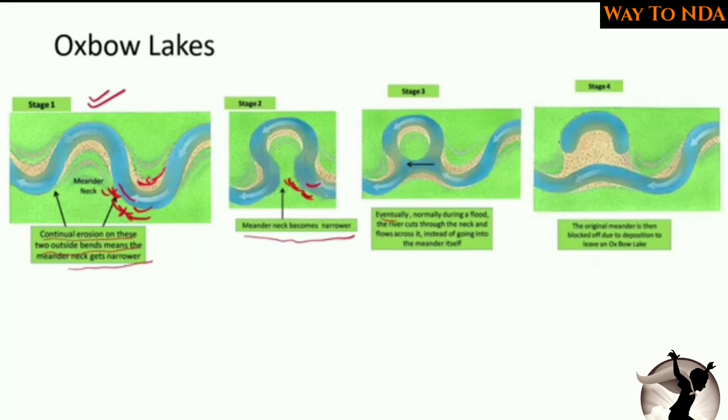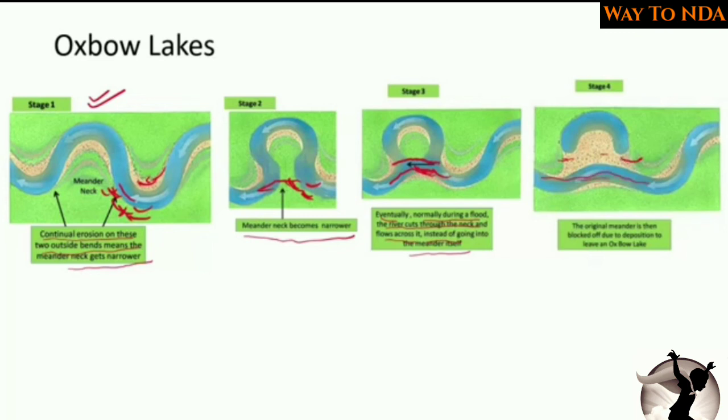Now eventually, normally during a flood, the river cuts through the neck and flows across it instead of going into the meander itself. So during the flooding, it will cut the meander neck and start to flow in this direction, and start depositing its material on this side. So this part of the river will get cut from the main river. The river will change its channel.